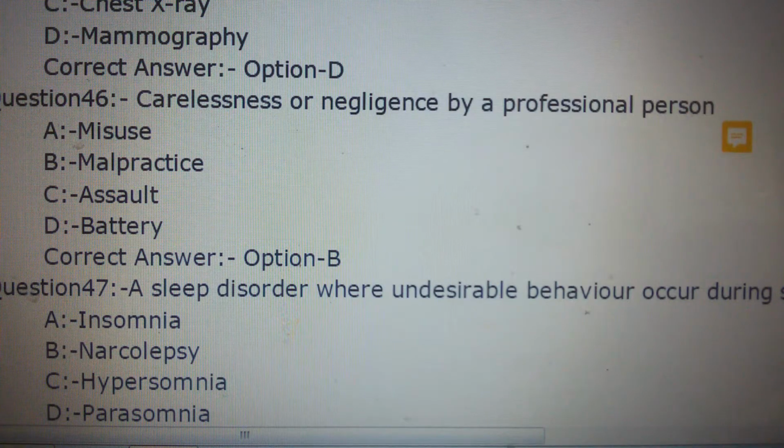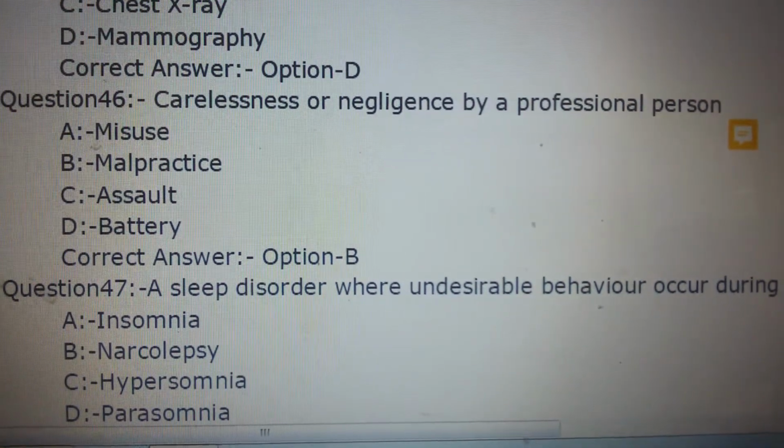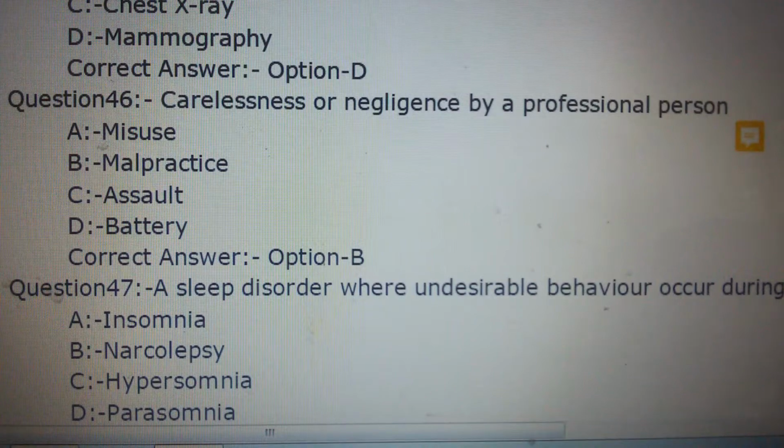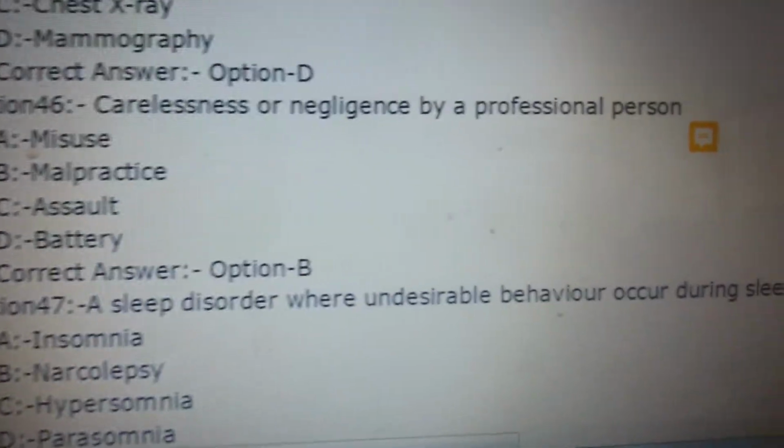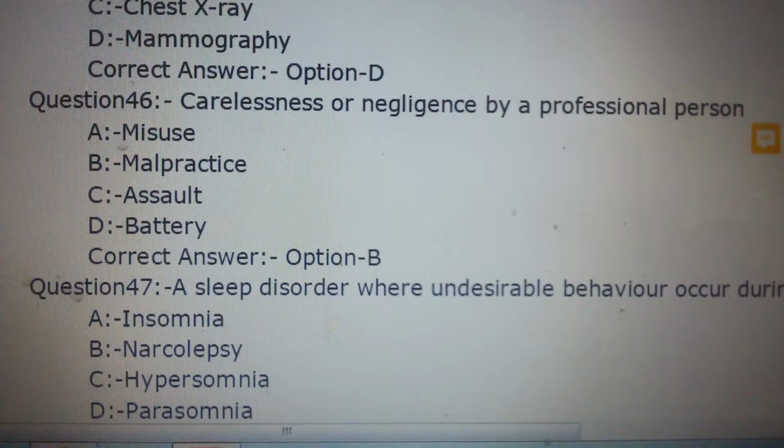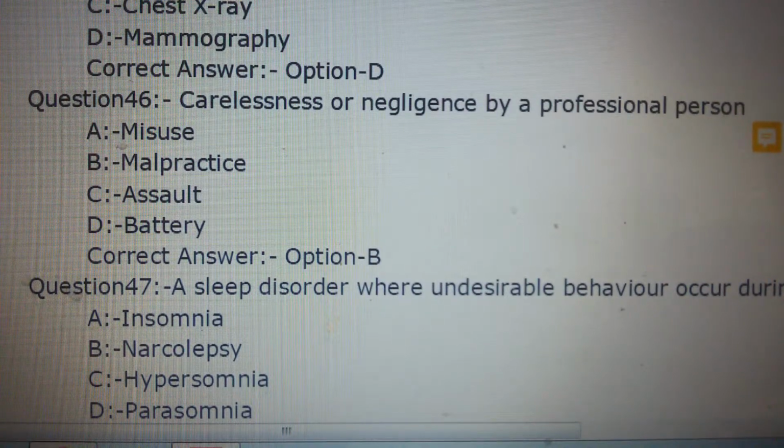Question number 47. A sleep disorder where undesirable behavior occurs during sleep. Options are option A, insomnia, option B, narcolepsy, option C, hypersomnia, and option D, parasomnia. Answer is option D, parasomnia.